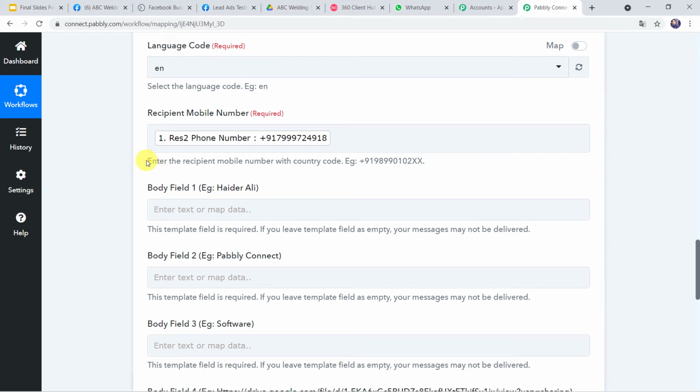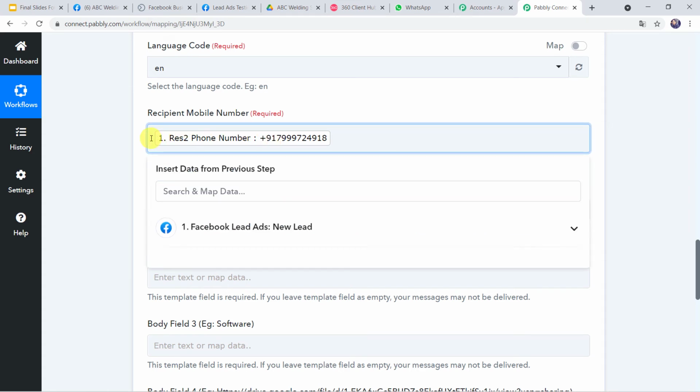Now here also an important instruction is mentioned. Enter the recipient mobile number with country code. An example is also given. +91 is mentioned. So here we can see that +91 is already added to the number. If the country code is missing, you have to add the country code in front of the number, because without the country code the messages will not be going on the WhatsApp number of the customer.